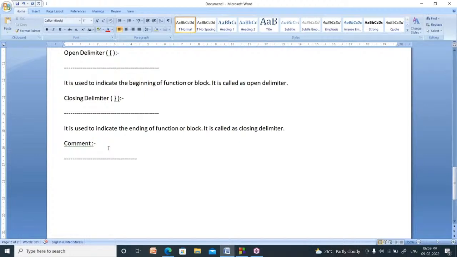By studying the comments, the developers team or maintenance team can understand your program easily. So comments are nothing but simply statements, just for easy understanding. What is the use of comment? Comments are used to easily understand the program.